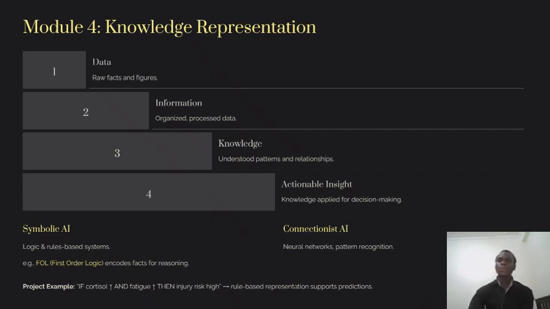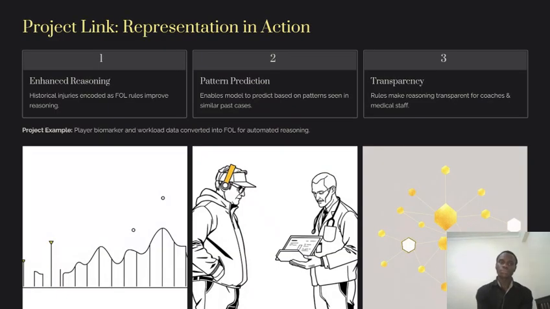So how do I have this representation in action? My project uses first order logic, and this is done by having historical injuries as our logical rules. This form of symbolic representation allows the model to not just look at the data as numbers, but to understand the patterns behind those numbers.